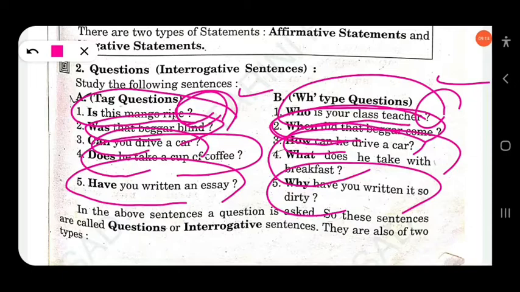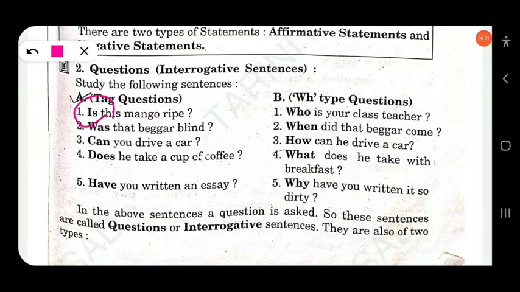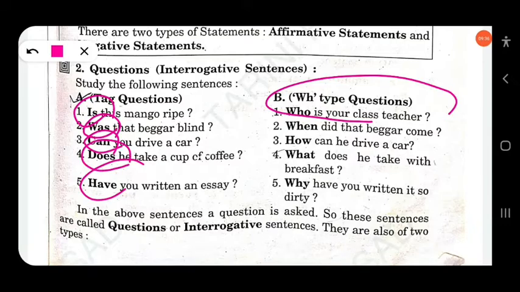This is the similarity, and these are used for asking questions. But here you find these sentences start with an auxiliary verb. This is yes/no questions. And here we use a WH word to get the answer. Who is your class teacher? To get the answer we use a WH word.